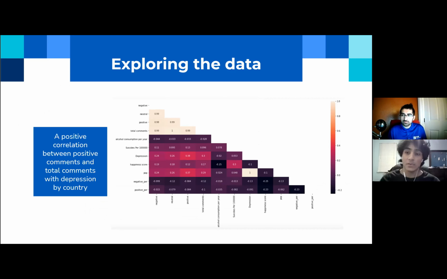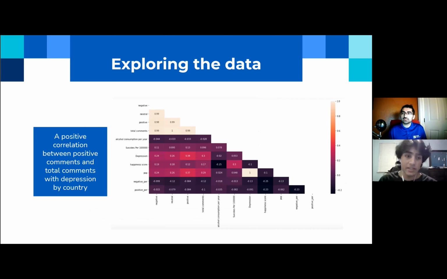Okay, so in this slide, we have a heat map. This is a heat map that our teammate Mariana made, and normally she would explain this, but I'm going to do my best to fill in for her. Basically, this heat map explores the correlation between various variables in our data set.